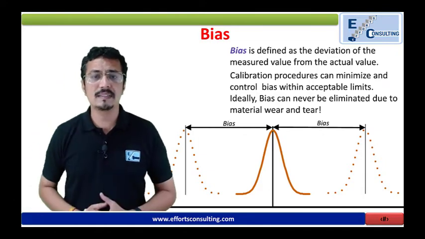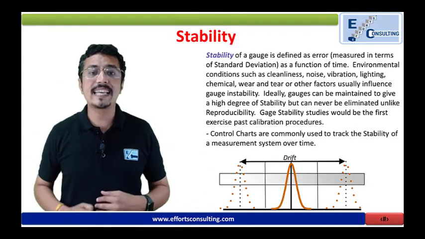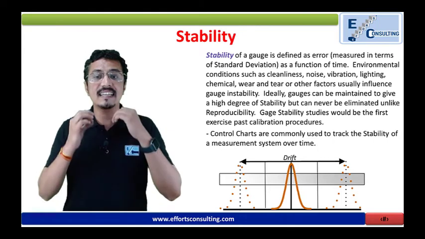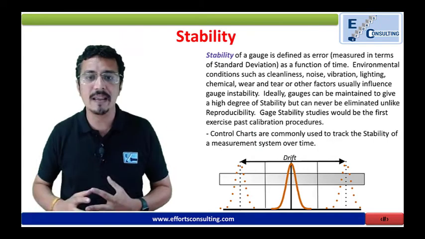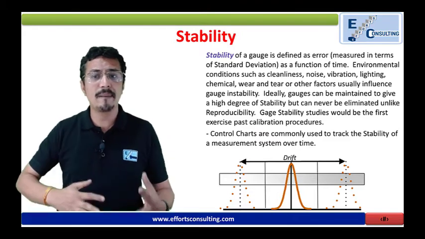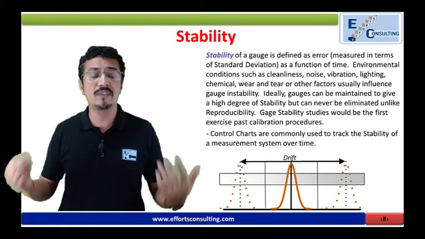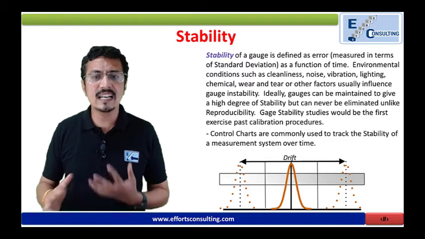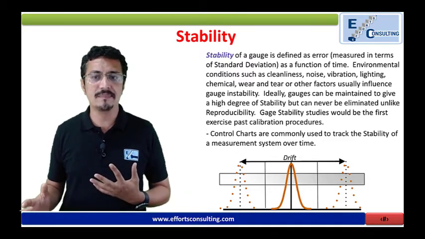What do you mean by stability? Stability of a gauge is defined as error as a function of time. Environmental conditions such as cleanliness, noise, vibration, lighting, chemicals, wear and tear, all these lead to gauge instability.